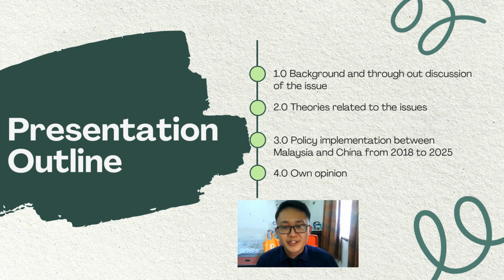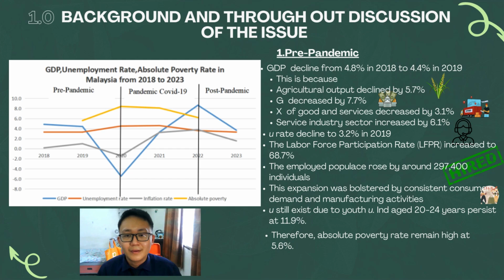So this is the presentation outline, which is 1.0, background and thorough discussion of the issue; 2.0, theories related to the issues; 3.0, policy implementation between Malaysia and China from 2018 to 2025; 4.0, which is my own opinion. So I will start with 1.0, which is the background and thorough discussion of the issue.